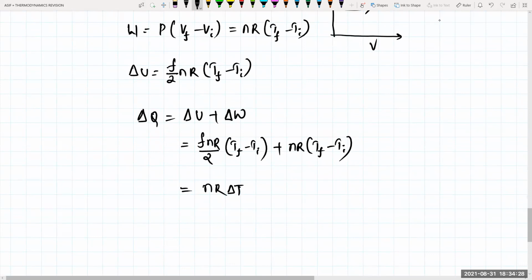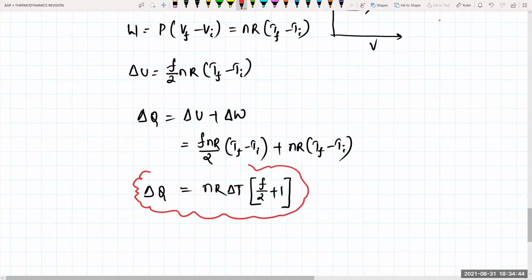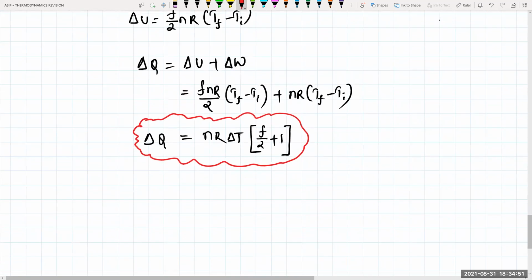So what is remaining? F by 2 plus 1. This is delta Q. Clear? Delta Q is equal to NR into delta T into F by 2 plus 1. So I can calculate now CP for any process. CP will be equal to delta Q by N into delta T.